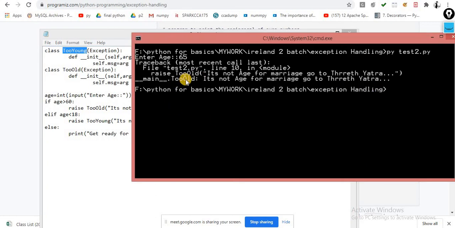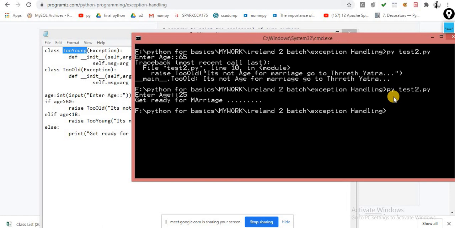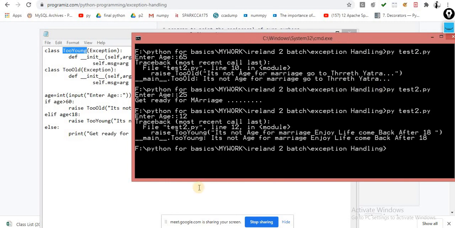Now you can check it out, the raised exception: it is not age for the marriage, go for the Tirth Yatra. Another way, this time I am entering the age, let's suppose 25. Get ready for the marriage, perfectly working. This time I am entering my age, that is 12. Now the exception which is raised, that is TooYoung: it is not age for marriage, enjoy your life and come back after 18.